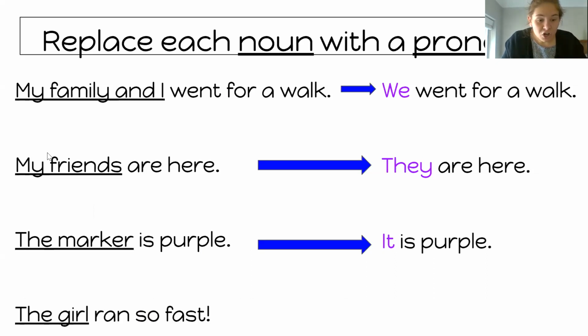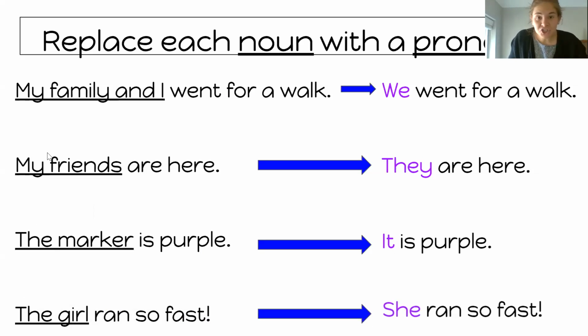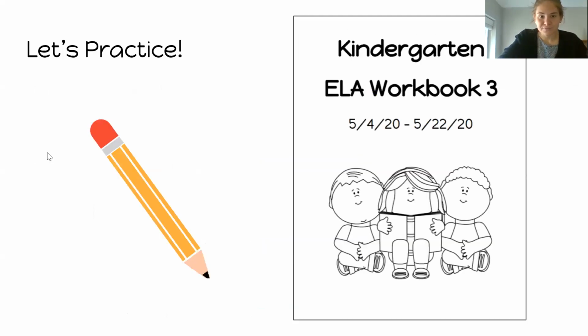Okay. The girl ran so fast. The girl ran so fast. What could we use to replace the girl in this sentence? You've got it. The word she, right? She ran so fast. The sentence is telling us the girl ran fast. And we can use the pronoun she to tell about that in a shorter way.